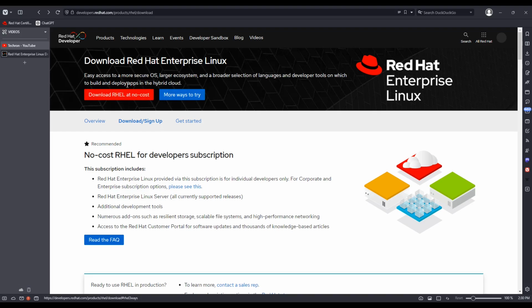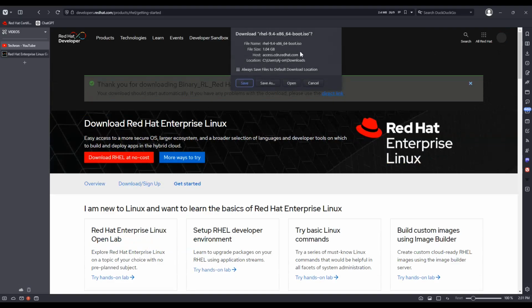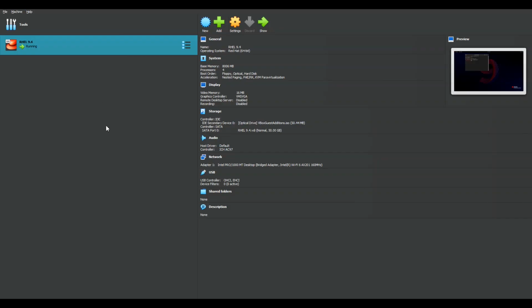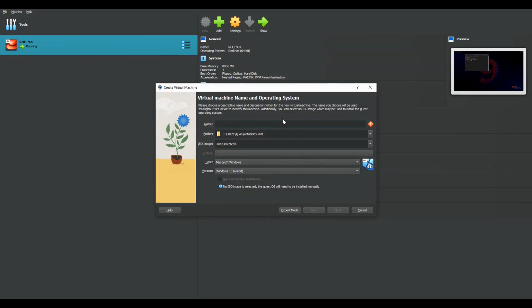So once you're on this website, click on download Red Hat Linux at no cost. Once you're on here, give it a second. Boom, should get that. So once we're done with this, we want to go on to VirtualBox. Once we're on VirtualBox, we're going to click on New here.